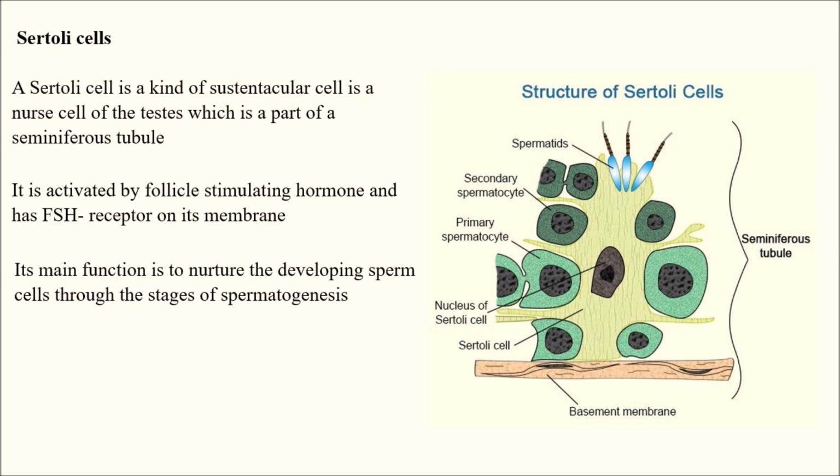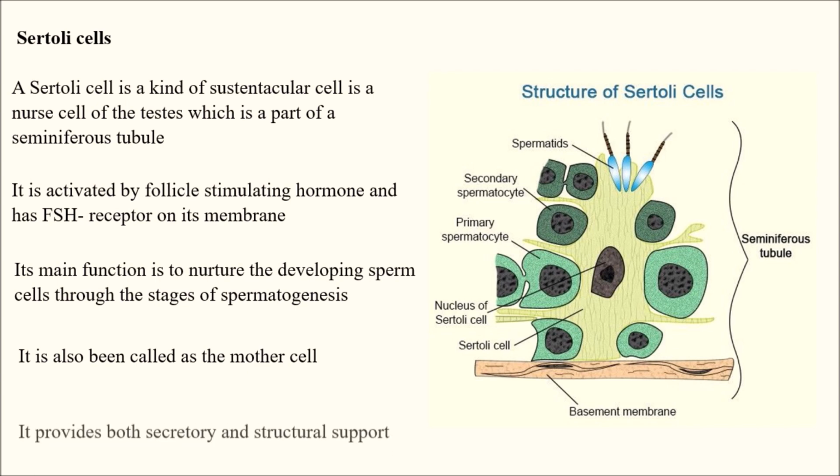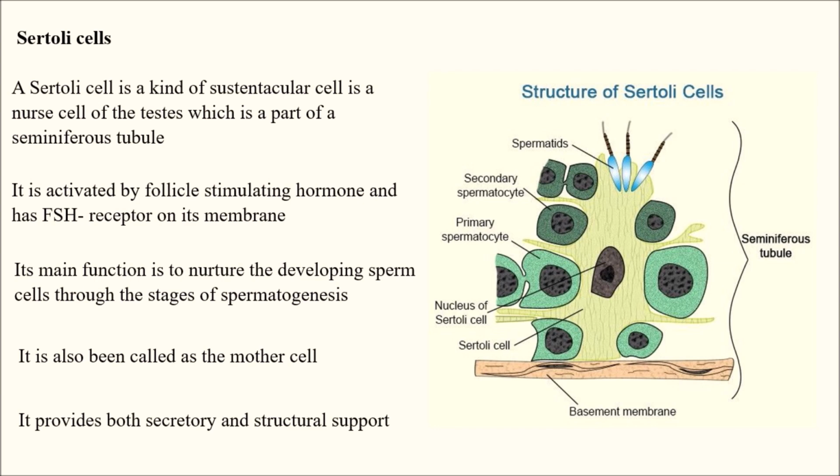In the different stages of sperm production, these Sertoli cells give nourishment. They are also called mother cells, and they provide both secretory and structural support.